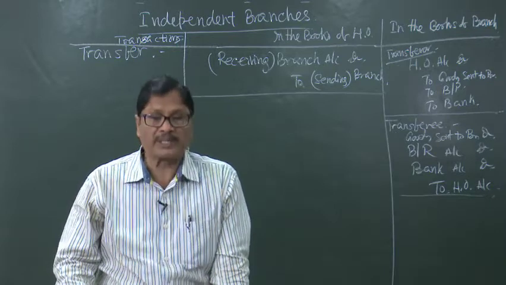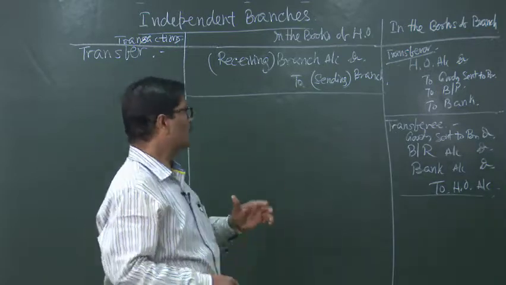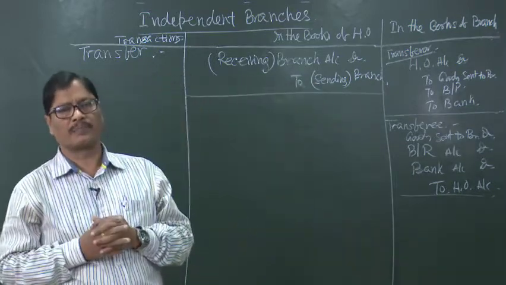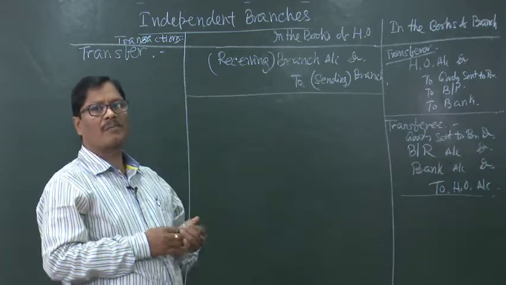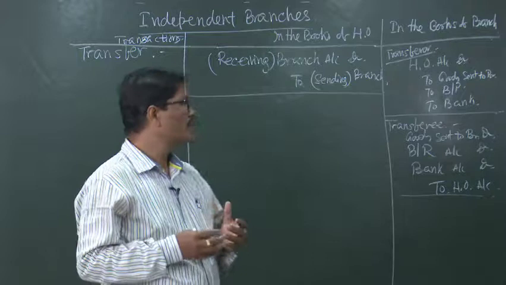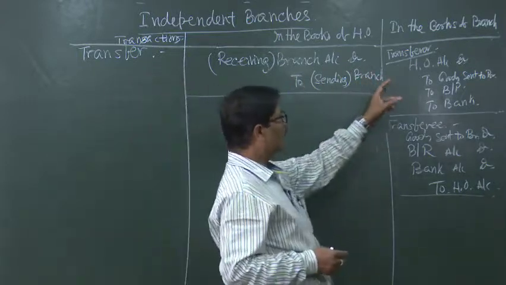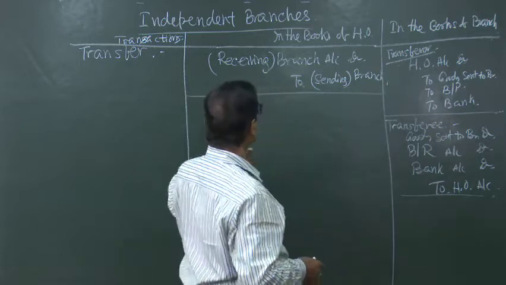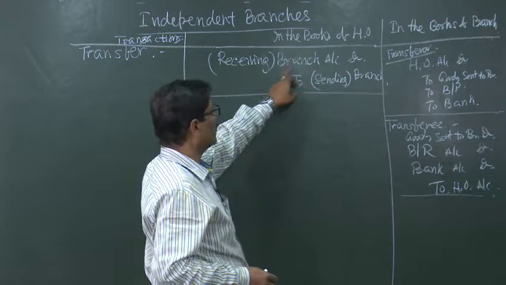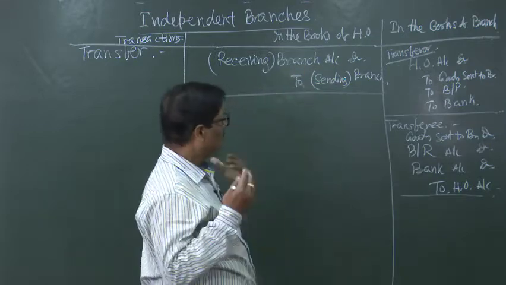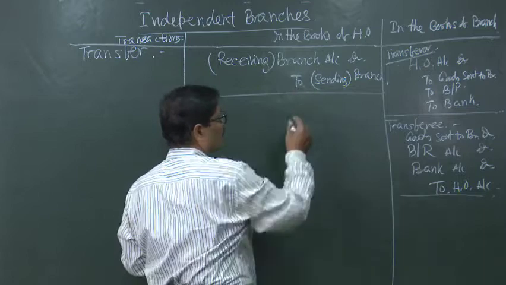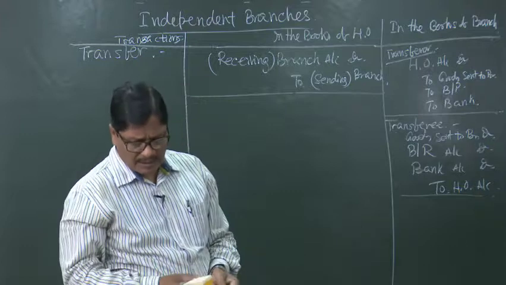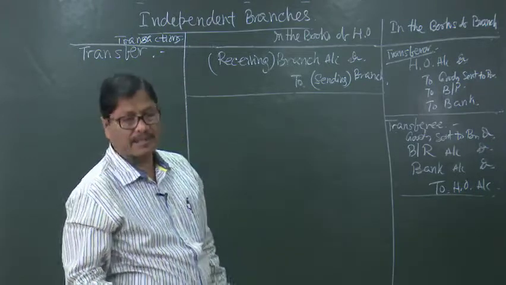Suppose in the year there are several transactions of transfers by one branch to another branch. Ultimately, it will be seen how much is the total amount. The branch which is receiving more or giving more: if it is receiving more, then that branch account will be debited, and the branch which has given more will be credited with the net amount. So, this will be the first entry. Second entry will be regarding reconciliation.